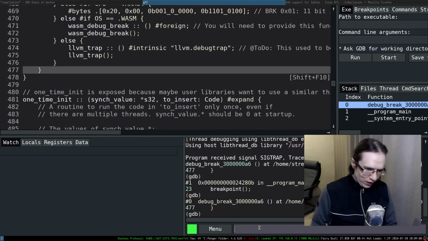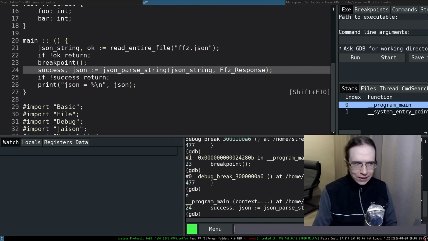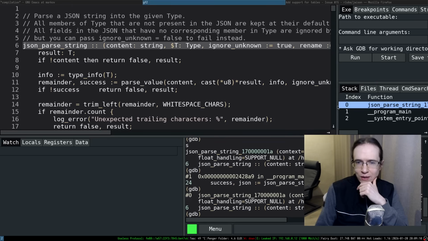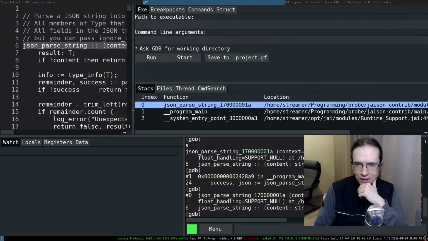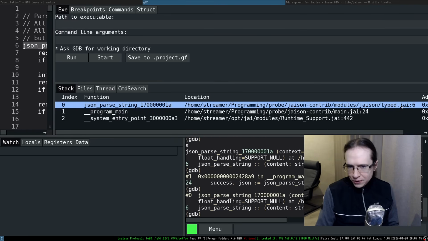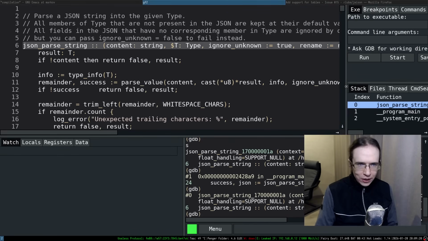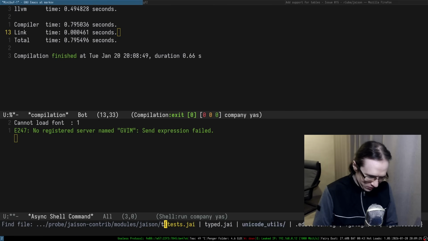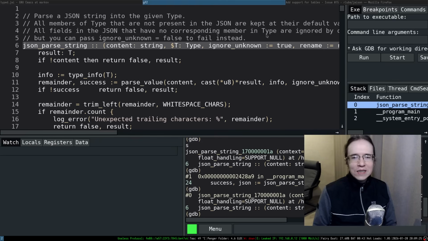We have to step out of the function, essentially, and we need to step into the JSON parse string. There you go. I can't see where exactly it is. It is in the file typed.jai, so that's the file where this entire thing is located. Okay, kind of a weird way to search for a function definition, but I guess it's fine.